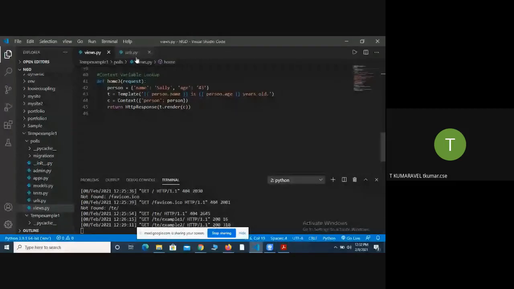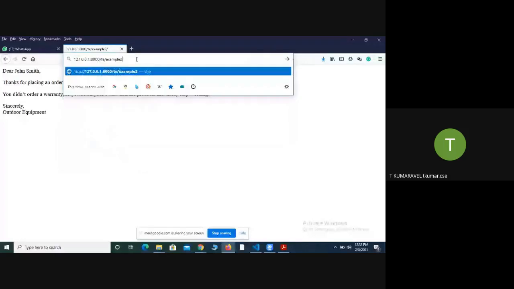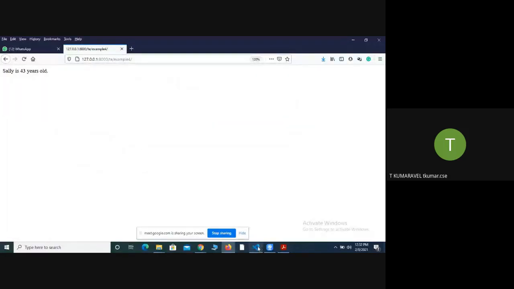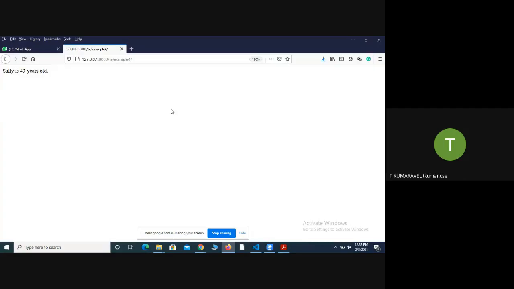Home three, in the sense variable number 4. Here, what happened? What string information is there? In the view function, person dot name will fetch the person name. Along with the value, it will append the next string, which is "is". Next, I am fetching the value from the dictionary, person dot age, which is 43. That is what we got in the output. Do you have any queries?